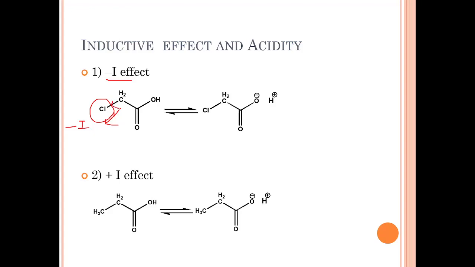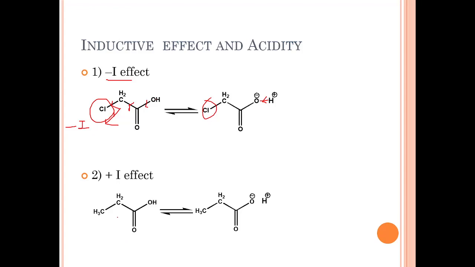So it will withdraw the electrons here, and then there is electron shifting or polarization in the neighboring bonds. So especially the oxygen-hydrogen bond is broken easily because of the chlorine. Okay, so this is how it is called a minus I effect.